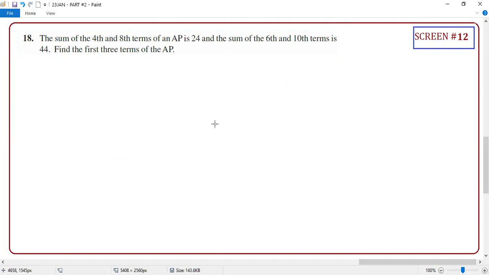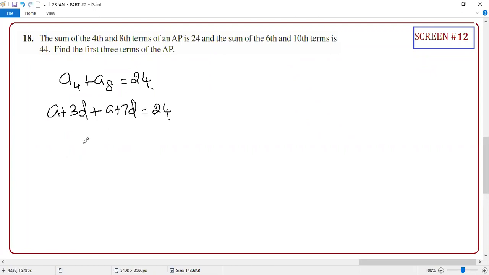The sum of the fourth term and the eighth term of an AP is 24. How to deal with this? First we will finish this, then go to the next one. The fourth term is a plus 3d, and the eighth term is a plus 7d, equal to 24. So 2a plus 10d equals 24.